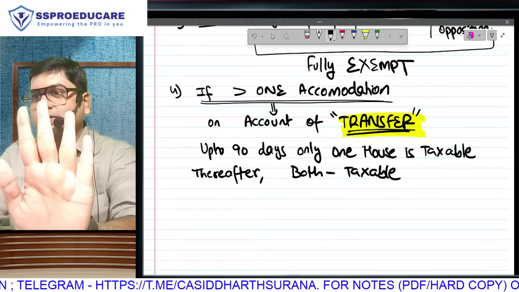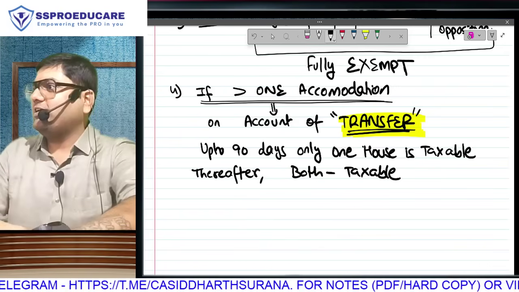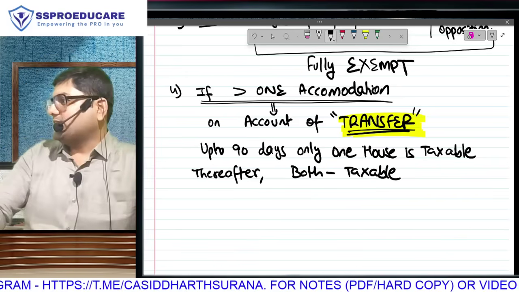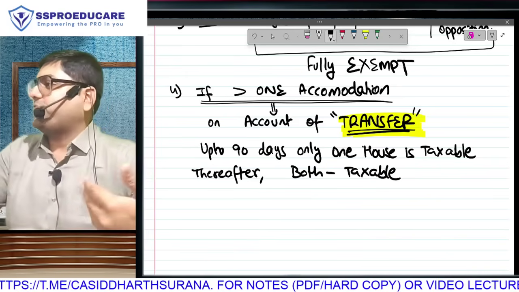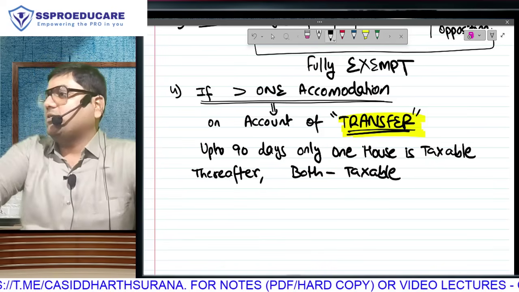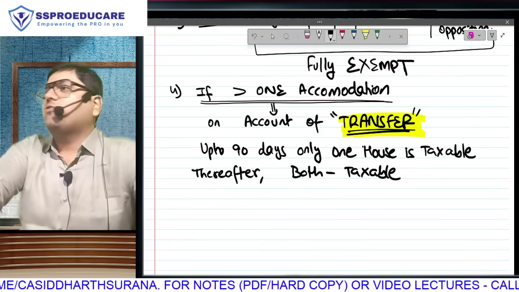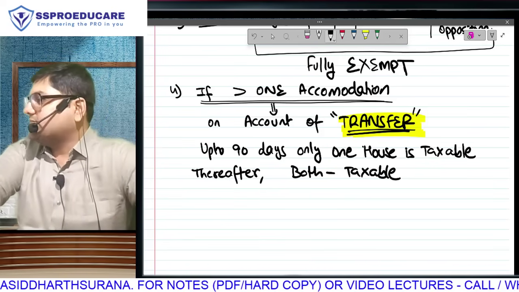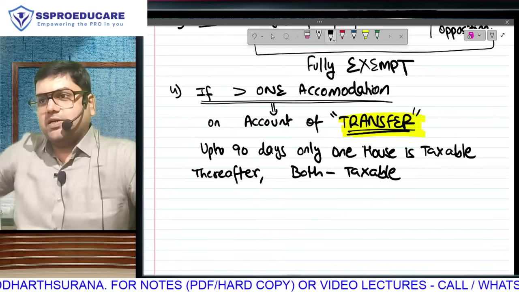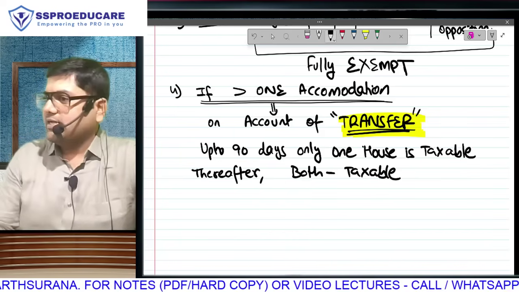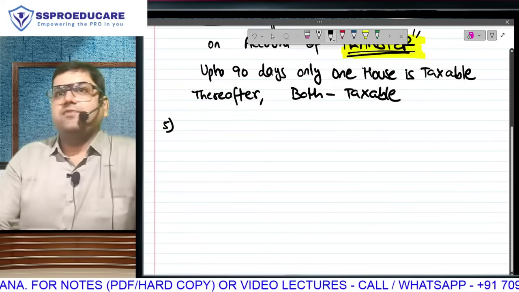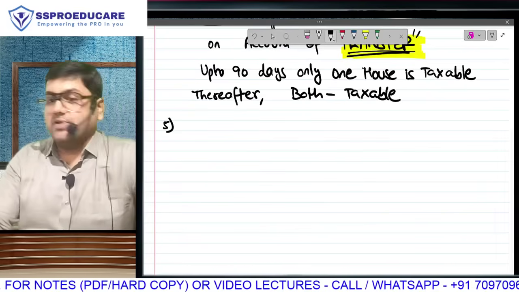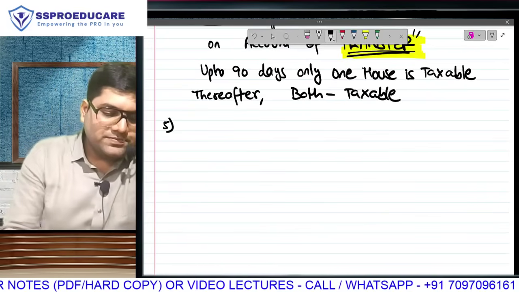90 days is the window we are giving you. But of course, from the 91st day, both will be taxable. So directly it will become 20% of salary from that period, or 15% or 17.5% based on which city the two houses are. We are giving you a window of 90 days to vacate one of the houses. Thereafter, I hope you have understood, both houses will become taxable. Is that clear? And last and final note, under house perquisite, with which the first big complicated perquisite will get over. Last note.